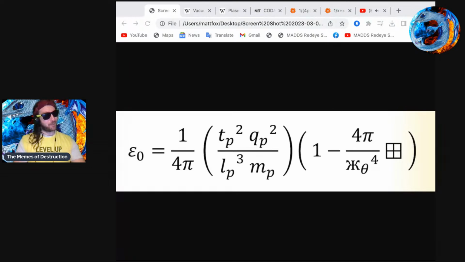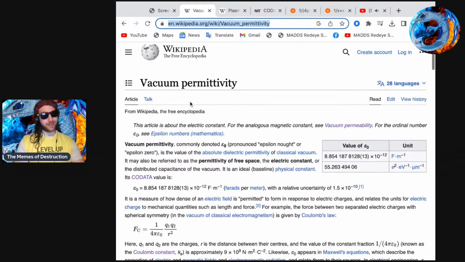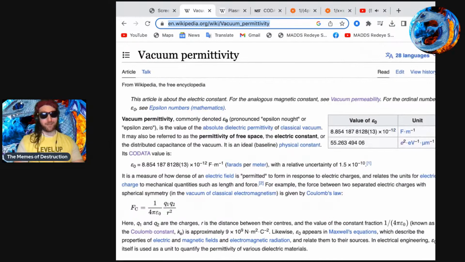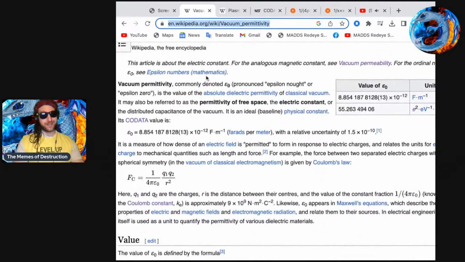But, okay. E naught. What the heck is that? Well, it's the magnetic constant, also known as vacuum permittivity. Again, links in the description for anyone that cares to do a little bit of their own research. Vacuum permittivity, commonly denoted E naught, pronounced epsilon naught, or epsilon zero.